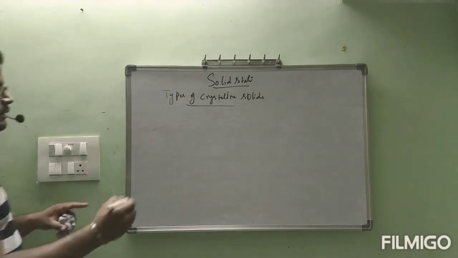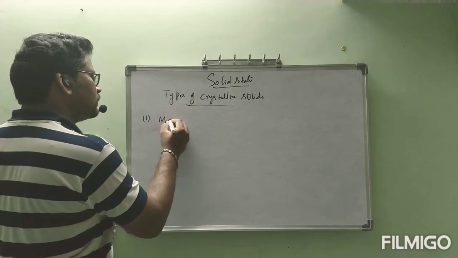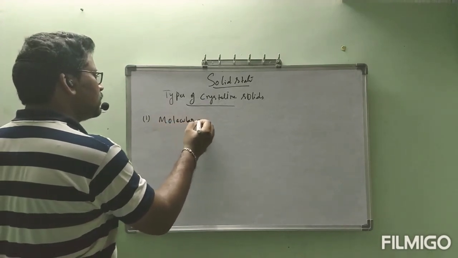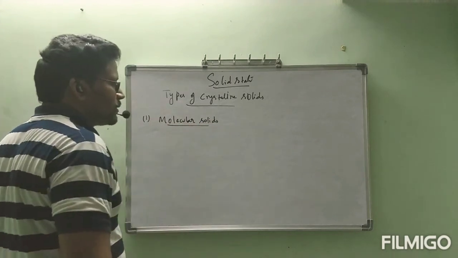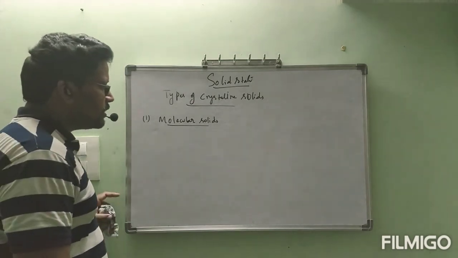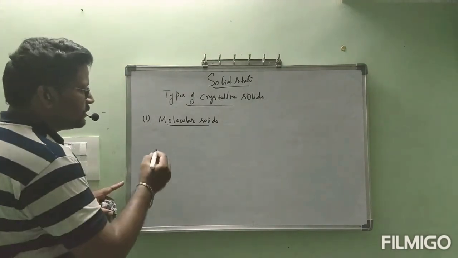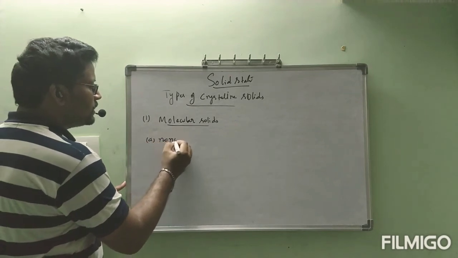First one, molecular solids. Under molecular solids, these are again classified into three types. A, non-polar molecular solids.